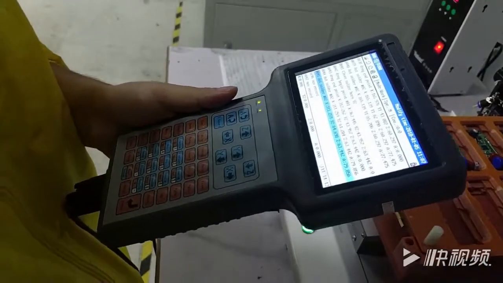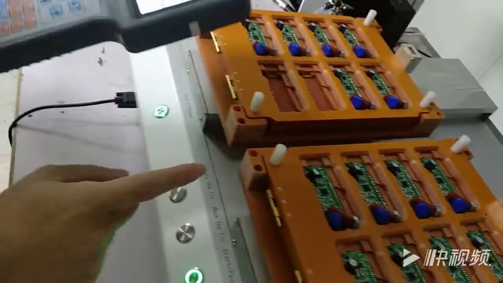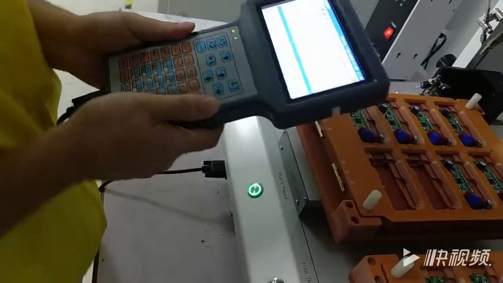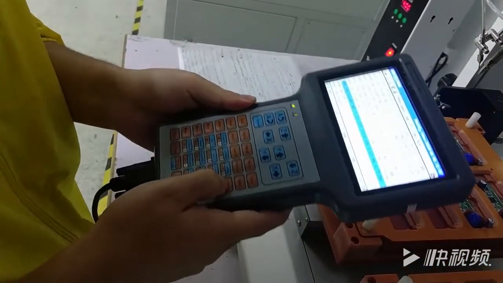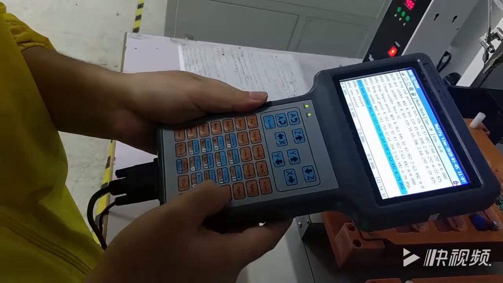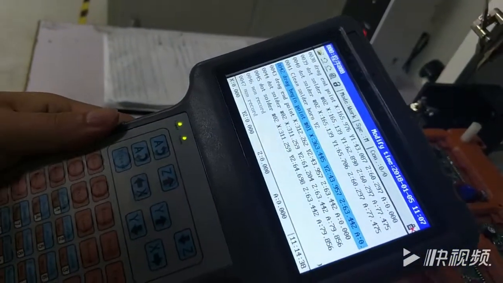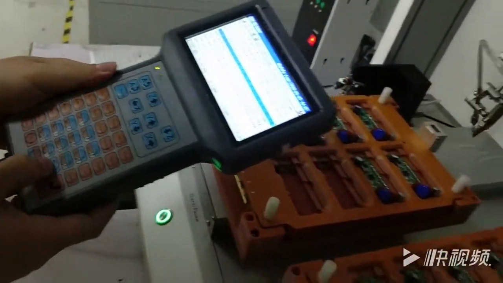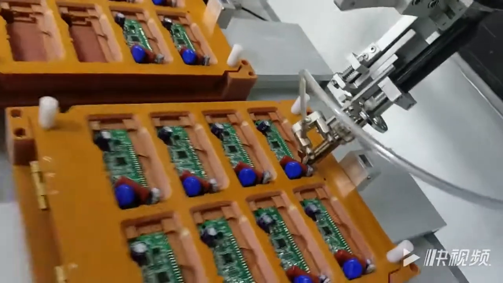I will introduce how to make a Y2 array soldering program. At first, move cursor up down. Move cursor to the Y2. Drag the begin point. Press move 2. Yeah, like this.